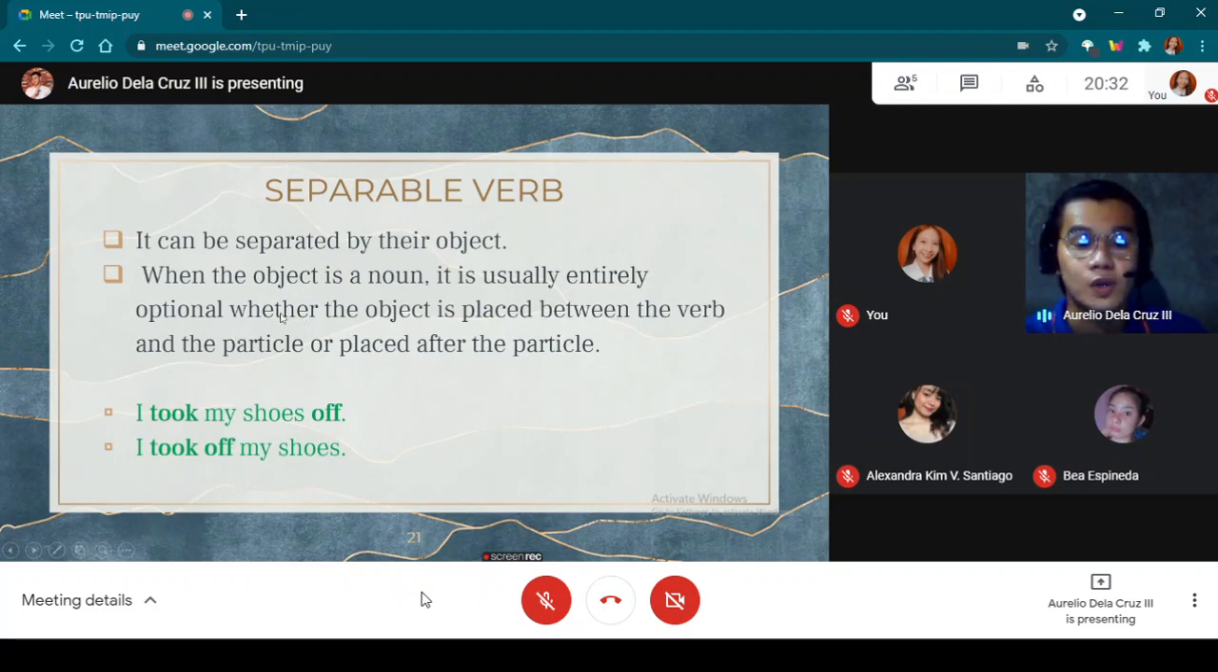So my shoes is a noun, so we can place it between the phrasal verb, like in the second sentence, I took my shoes off. Took off is our phrasal verb and my shoes is our object or noun. Again, in the rule of separable verbs, when it pertains to a noun, we have the option to separate it or place it between or after the phrasal verb. So in the first sentence, we place it after the phrasal verb, so it is grammatically correct.